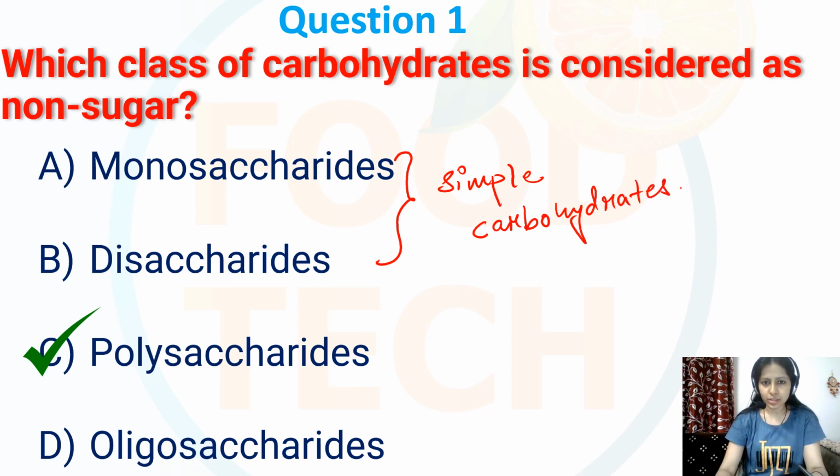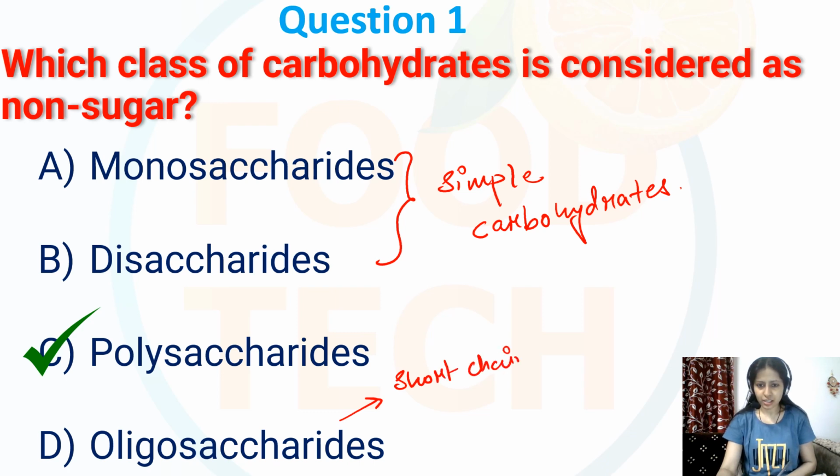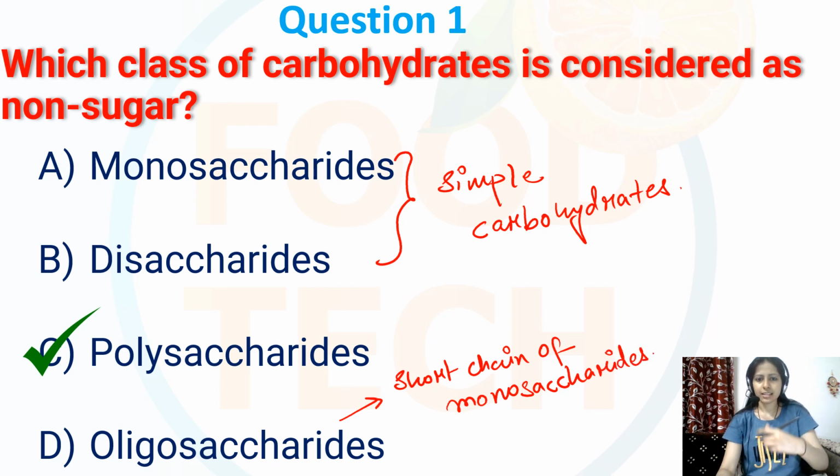Whereas oligosaccharides are short chains of monosaccharides, and we know monosaccharides are the simple carbohydrates, that means sugars. So over here, my correct option is polysaccharides.